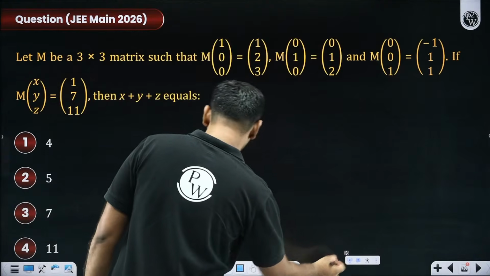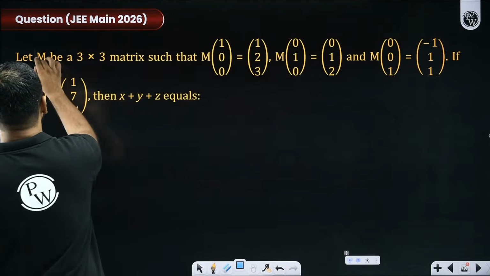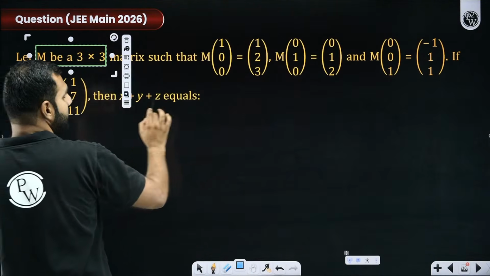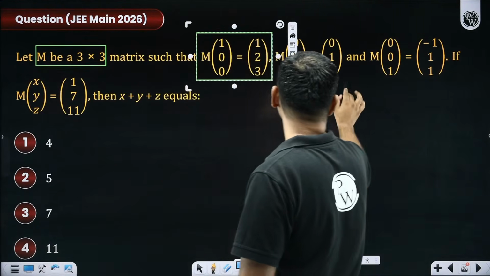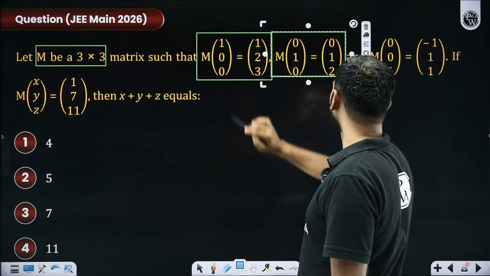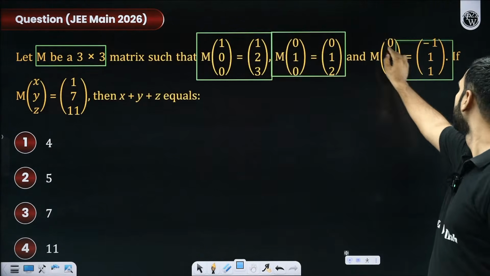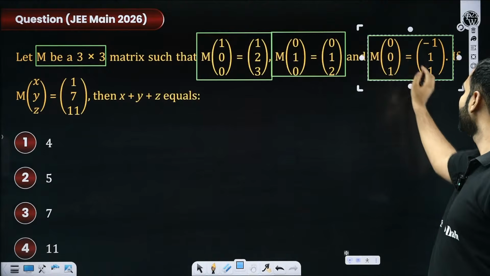So first of all, what are we told in this question, sir? There is a 3 by 3 matrix M such that M multiplied with (1,0,0) is (1,2,3), M multiplied with (0,1,0) is (0,1,2), and M multiplied with (0,0,1) is (-1,1,1).